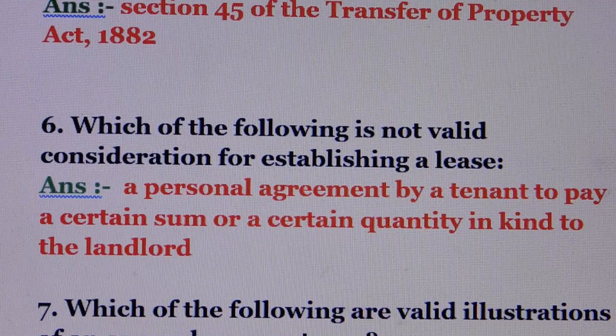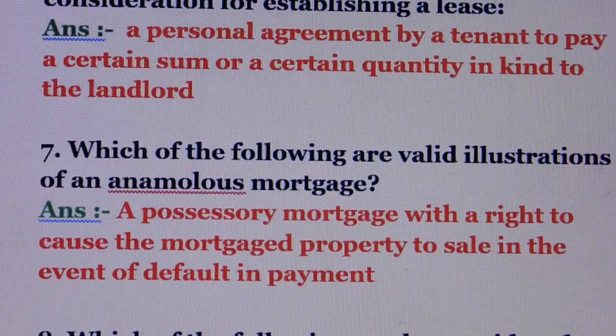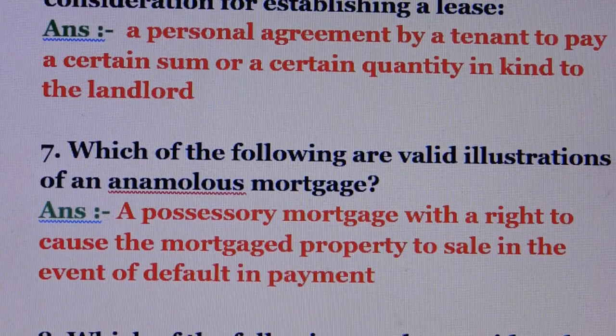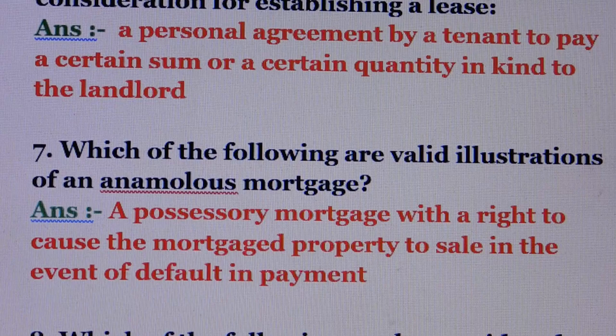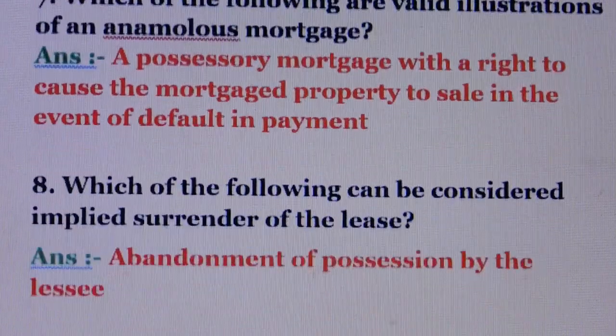Question number 6. Which of the following is not valid consideration for establishing a lease? Answer is a personal agreement by a tenant to pay a certain sum or a certain quantity in kind to the landlord. Question number 7. Which of the following are valid illustrations of an anomalous mortgage? Answer is a possessory mortgage with the right to cause the mortgage property to be sold in the event of default in payment.